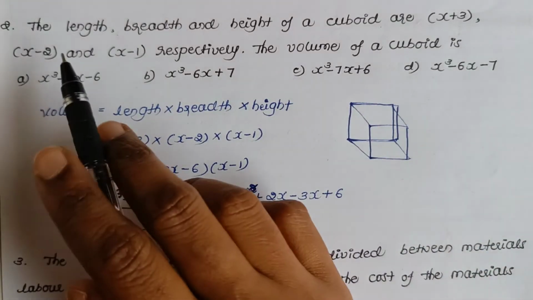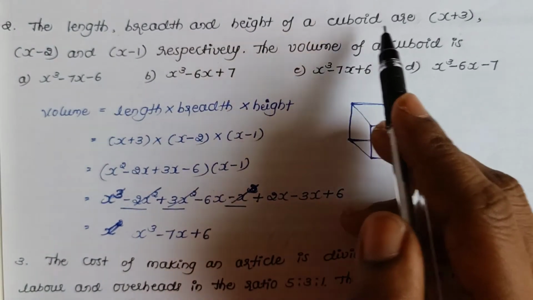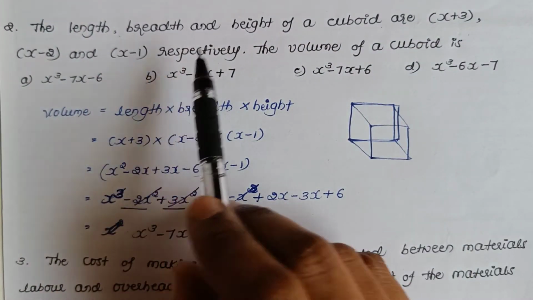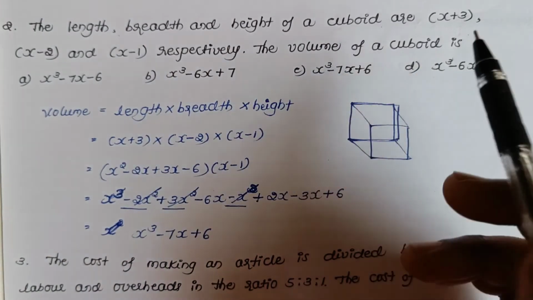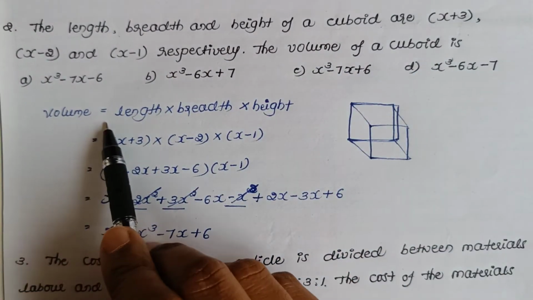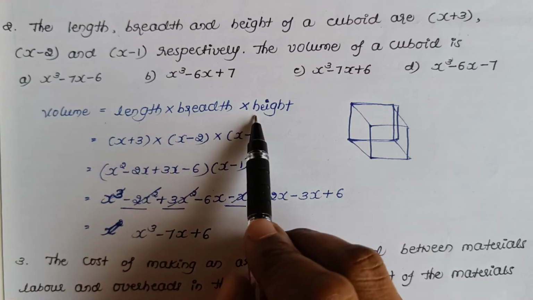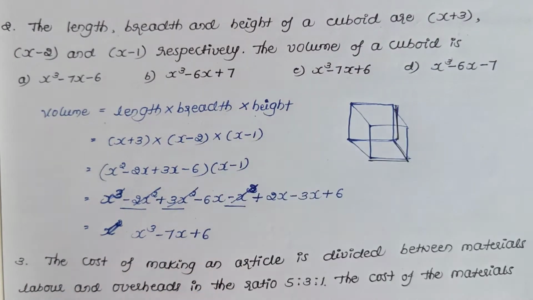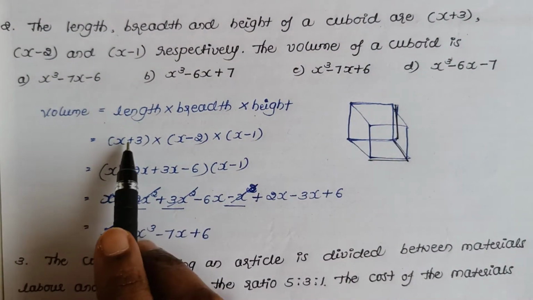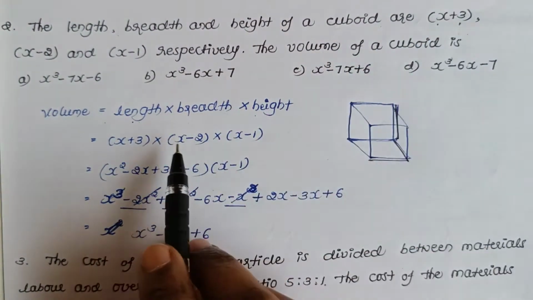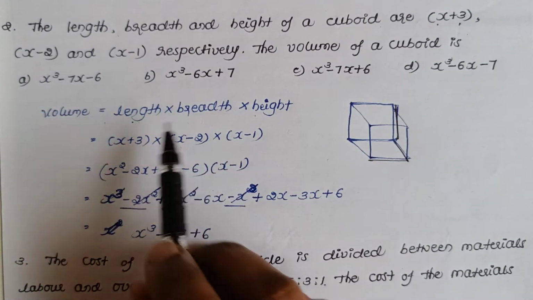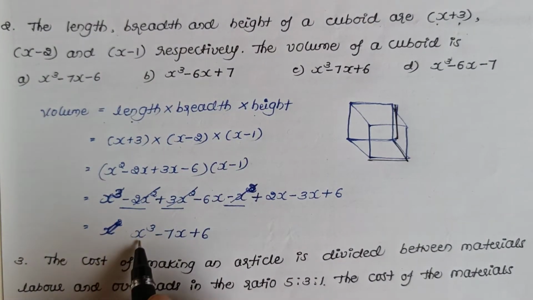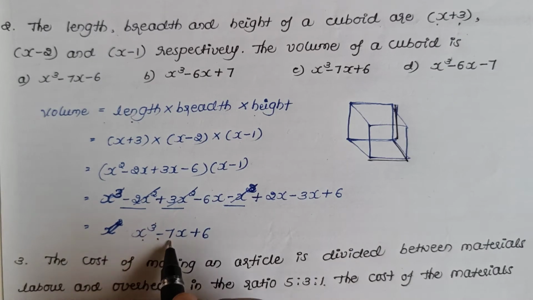Next one: the length, breadth and height of a cuboid are x plus 3, x minus 2 and x minus 1 respectively. The volume of the cuboid is. We know that the volume of a cuboid is length into breadth into height, the product of all these. So substitute the length x plus 3, breadth x minus 2, then height x minus 1. Then by multiplying you get the answer as x cube minus 7x plus x.